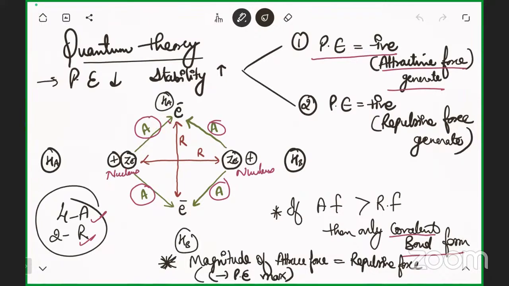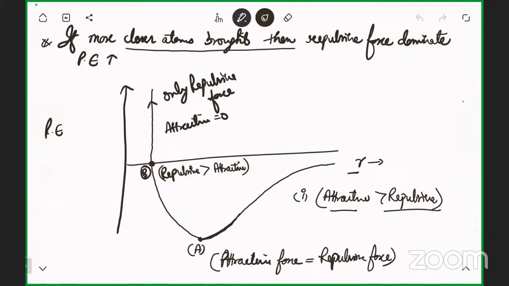Next condition, if atoms are brought more close, the repulsive forces start dominating. There's no necessity to remember this particular graph. Just remember these conditions only. On the basis of these conditions, you can easily do the numericals.